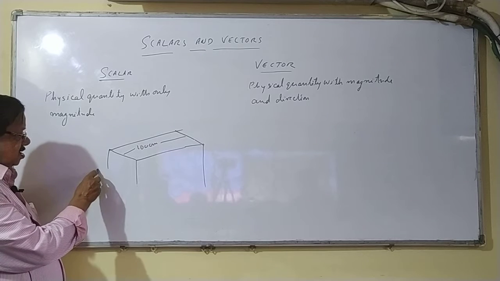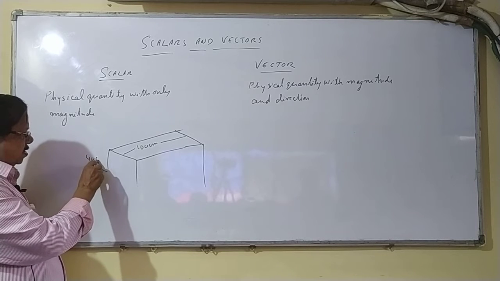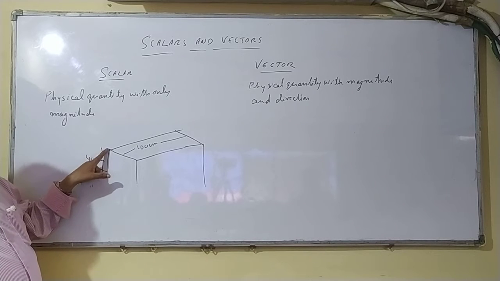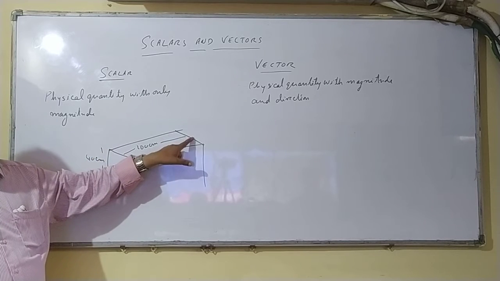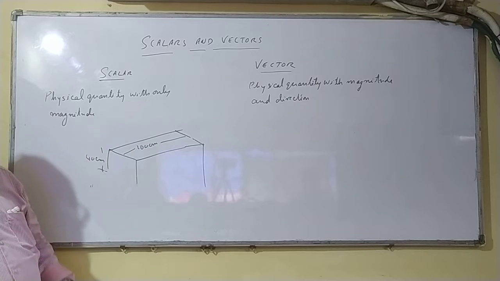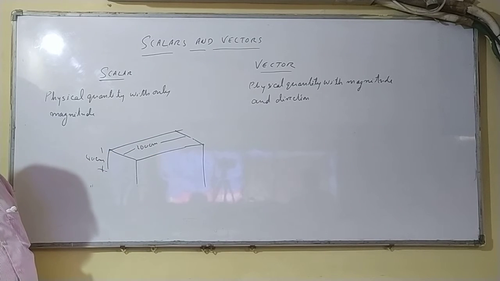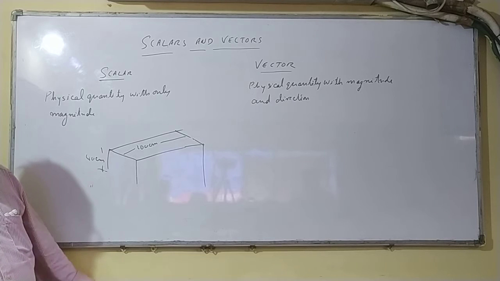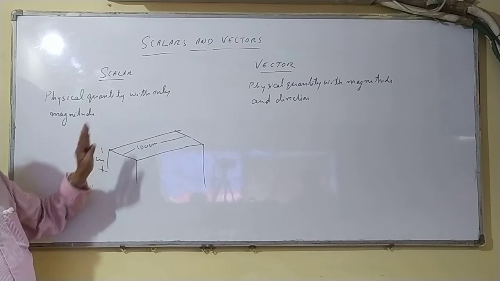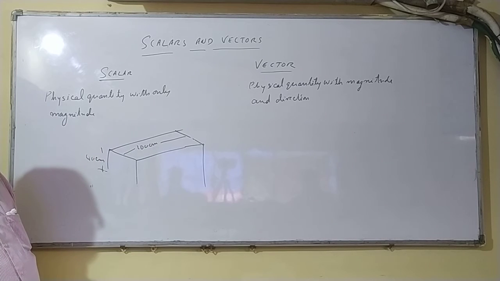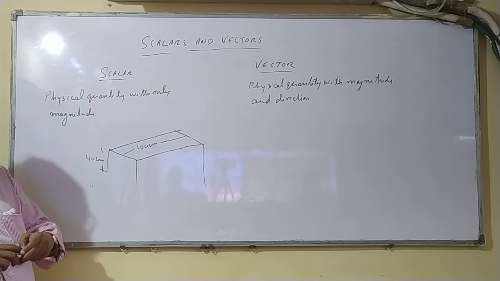How much height is needed? 40 centimeter, the magnitude of the height. How much area is needed on top? If I say area should be around 60 square centimeter, then area also should be given as magnitude. No need of giving any direction.